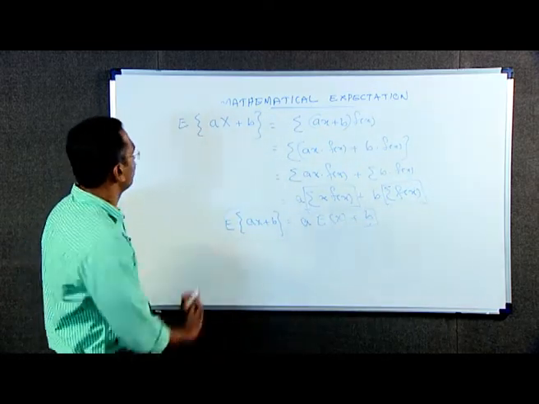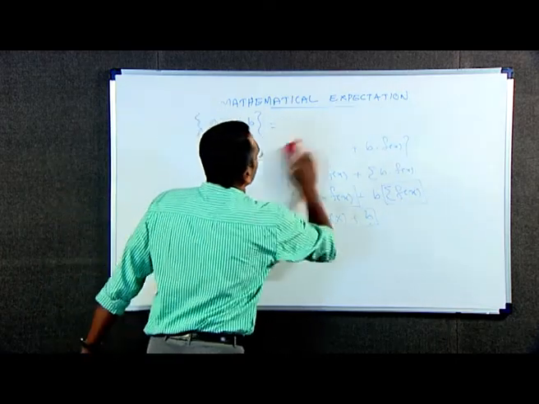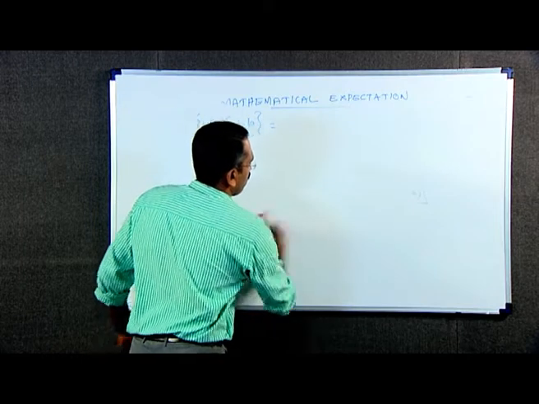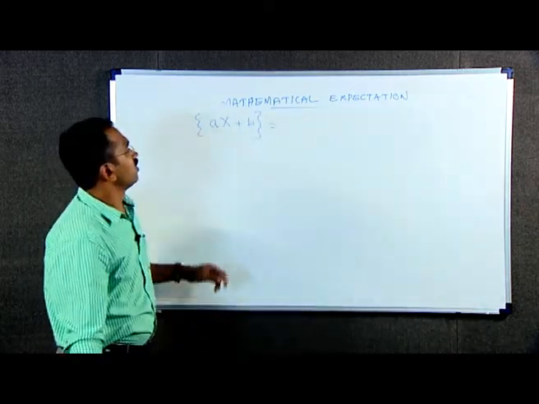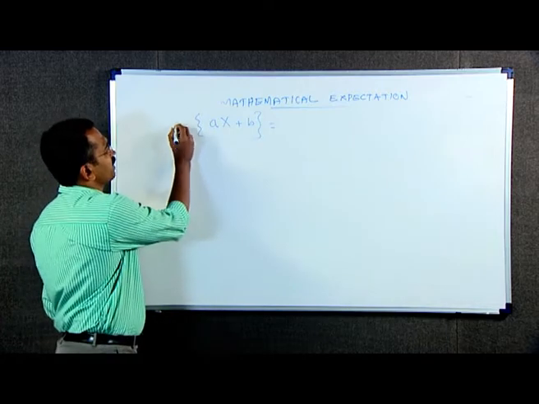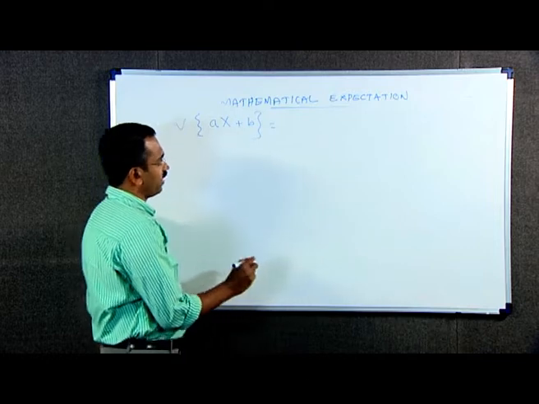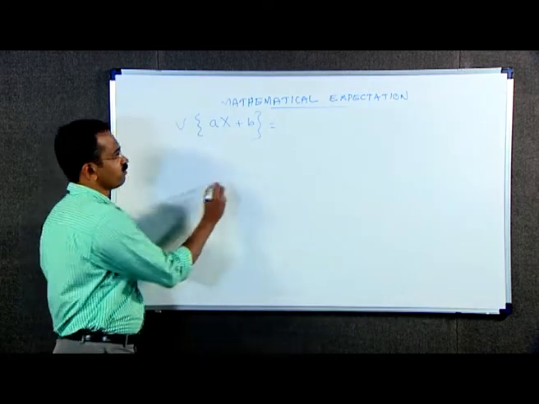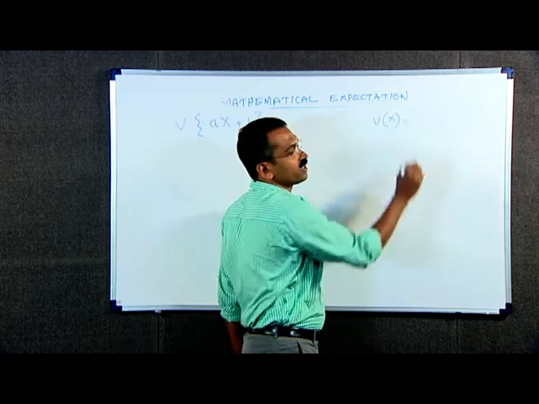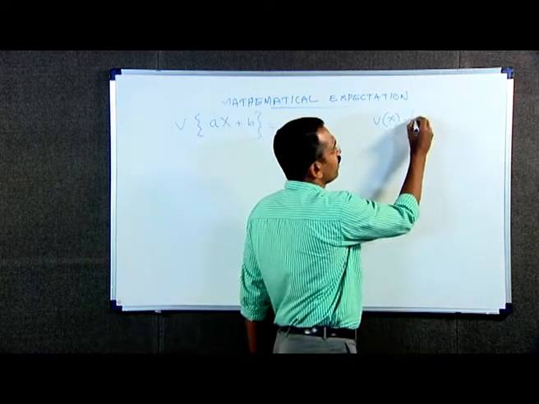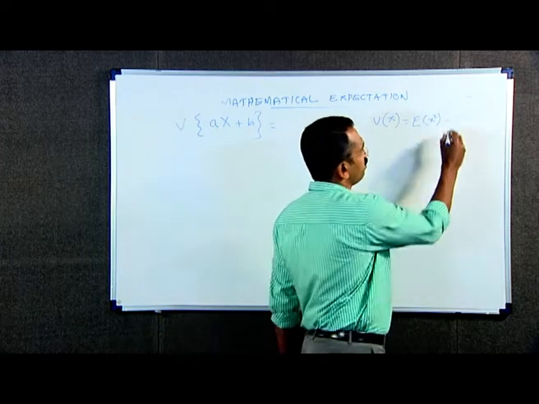Now, similarly, variance of x plus b is equal to, in the continuous case also we can prove this result. Now, variance of x plus b is equal to, we have variance of x is equal to, we deduced this result, variance of x equal to expectation of x square minus expectation of x the whole square.